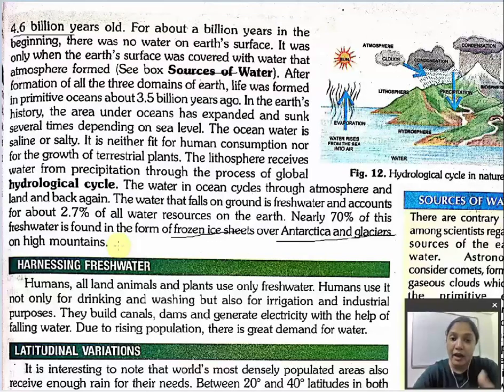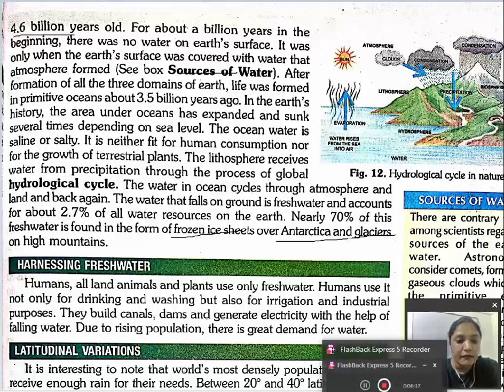Rain. That rain water is what? Fresh water. Though it rises from sea or ocean, the water which we get from rain is our fresh water. And what is the amount of fresh water on this earth? The amount of the fresh water on the earth is only how much? 2.7%. And nearly 70% of the fresh water on our earth is in the form of what?